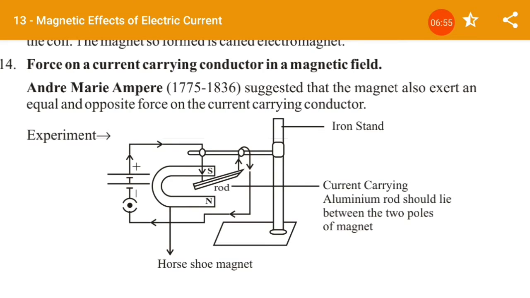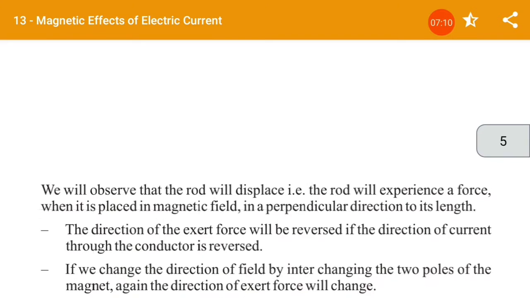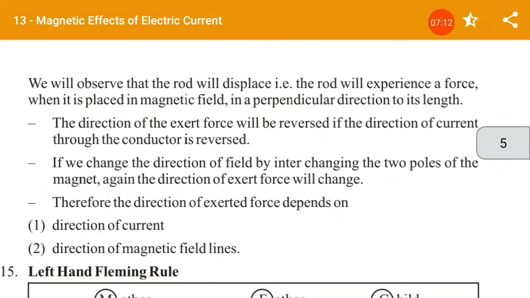That is why you can see here the rod will move, there will be some deflection, some movement due to the poles. We will observe that the rod experiences a force when it is placed in a magnetic field in a direction perpendicular to its length.